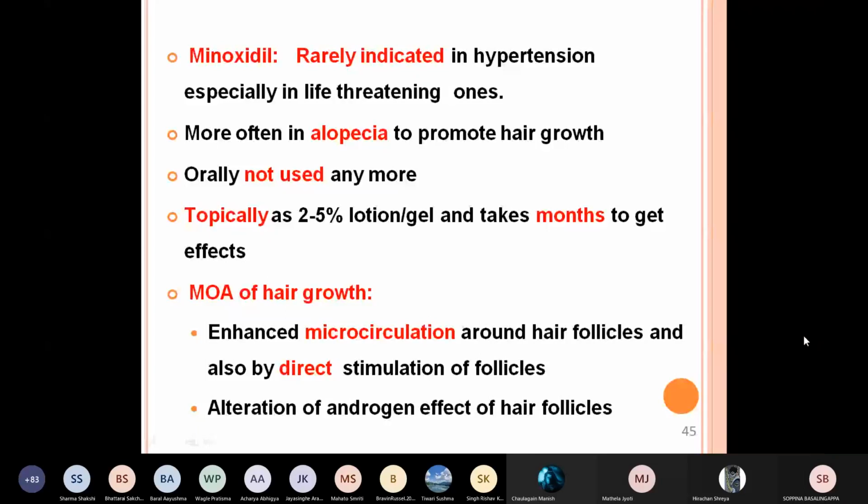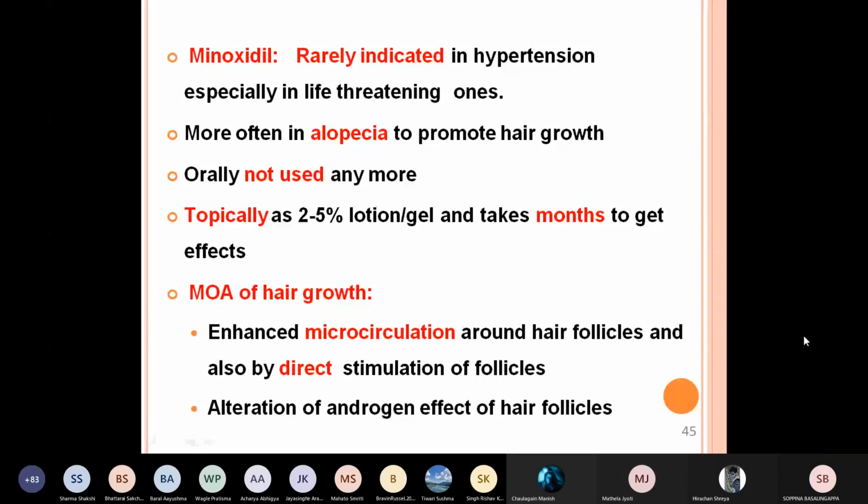That is a lotion or in gel form, which is 2 to 5%, and it will take months to get the effect. To see the growth of the hair follicles, it takes months together. So you have to apply it every day, at least twice daily on the affected part.